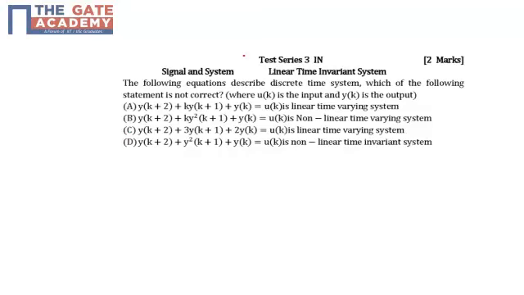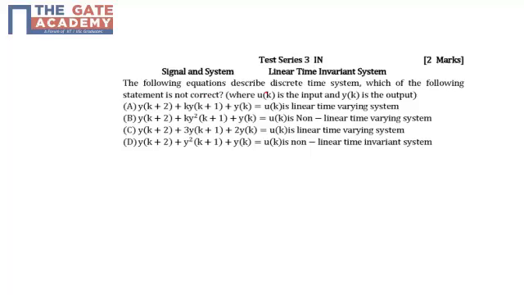Hello student, the following question is from test series 3, subject signals and systems, chapter linear time invariant system. The question is asked for 2 marks. The following equations describe the discrete time system. Which of the following statements is not correct?